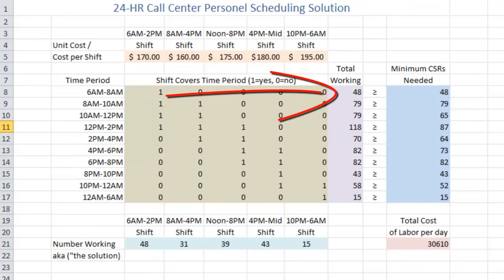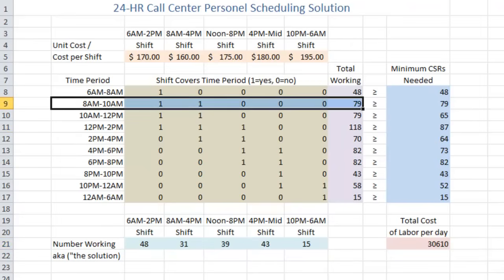Now, in terms of the 8 to 10, we're going to have a total of 79 CSRs. We will have people from the 6 to 8 shift, and then some new people coming in at 8 that will add to that 48 total, and so on.